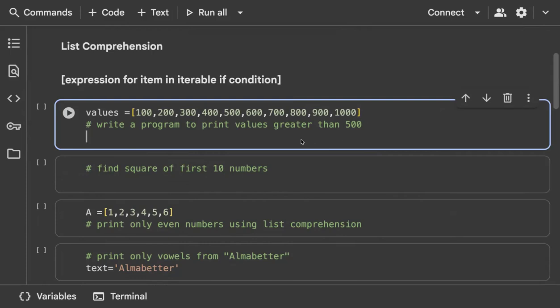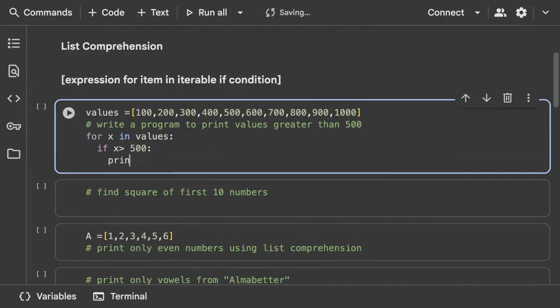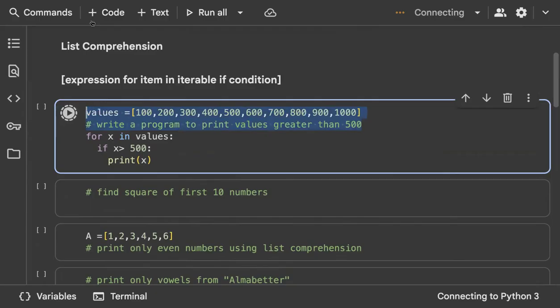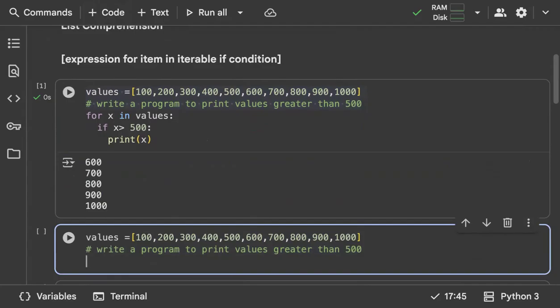The same question can be solved using the normal approach. We just use a for loop, for x in values, and we write a condition: if x is greater than 500, it has to print x, right? So this is the first approach wherein you can find all the values which are greater than 500. The same thing can also be solved easily with the help of a comprehension.